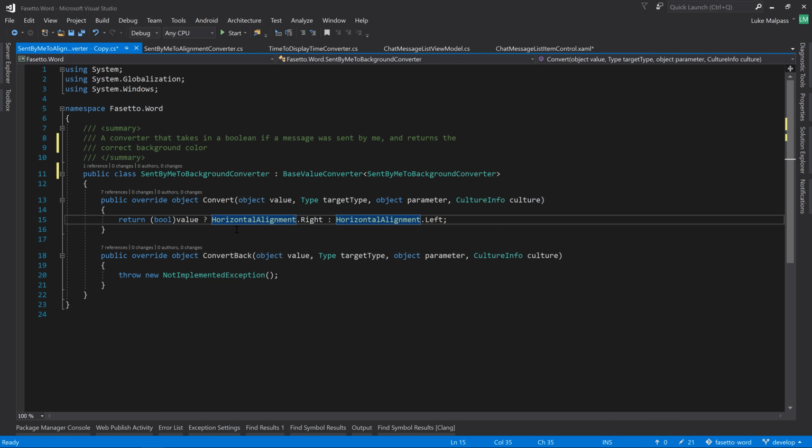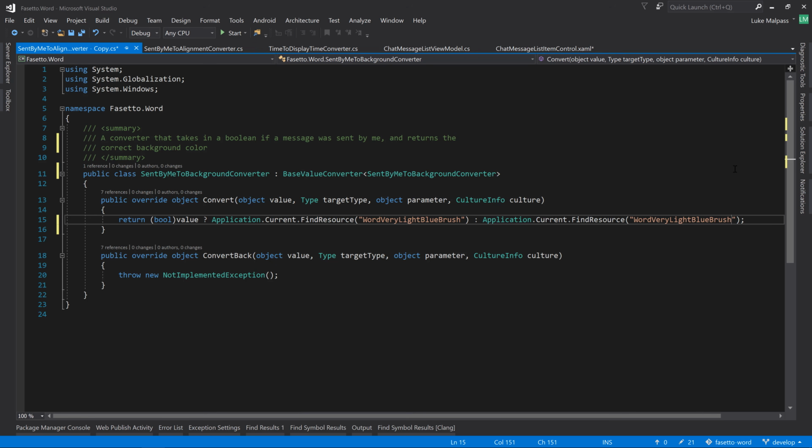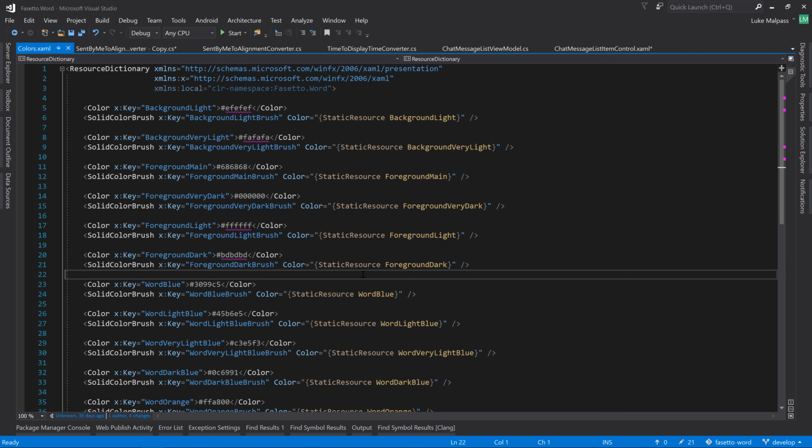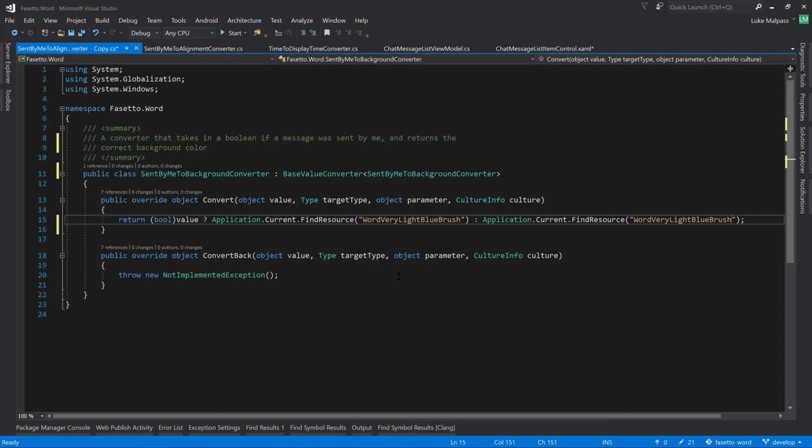and then in order to get that from the XAML resource file, we need to do application.current.find resource, and then pass in the name of that brush. If it's not sent by us, then we want to return the white color, which was the foreground light brush.